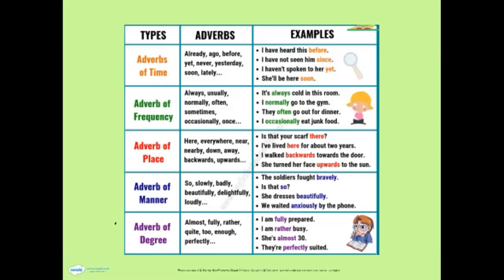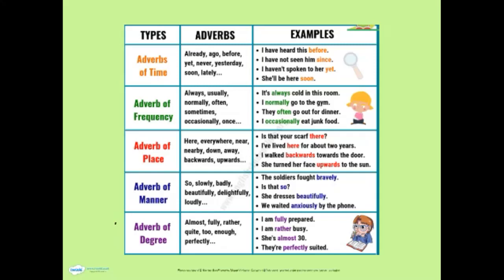However, I want to give you a quick overview of the 2 types, which are the adverbs of frequency and adverbs of degree. So, the adverbs of frequency, they express how often something takes place. For example, always, often, occasionally.